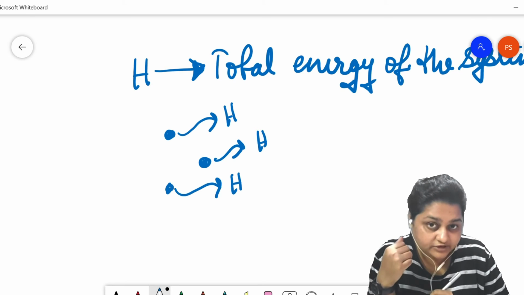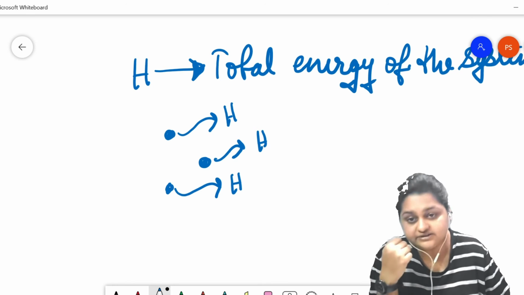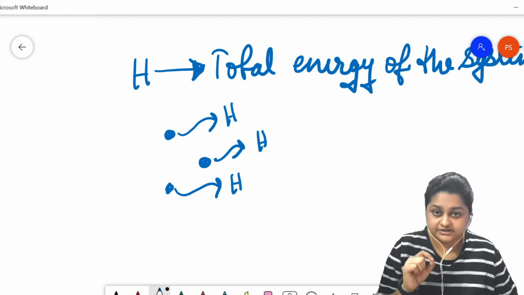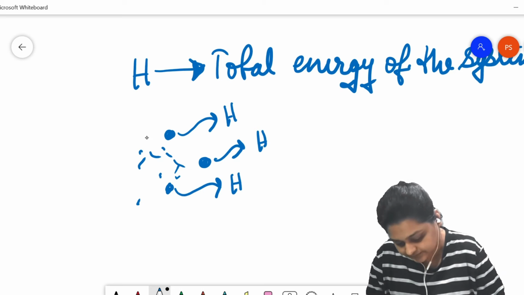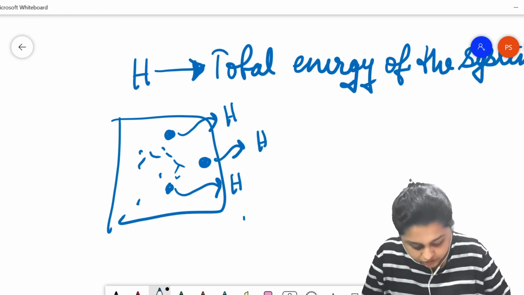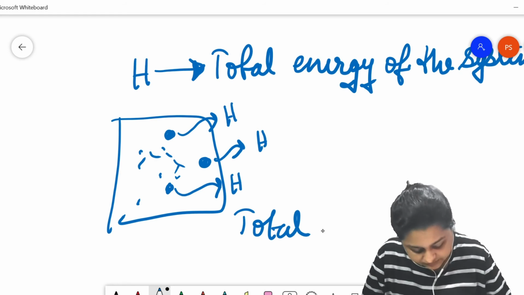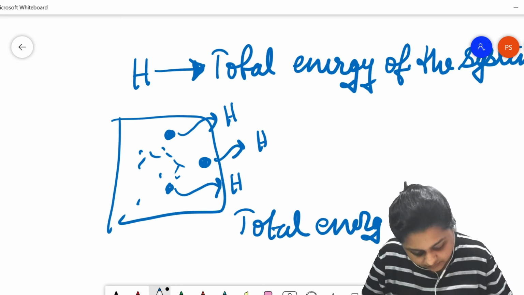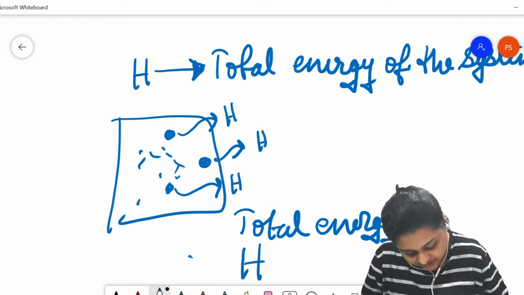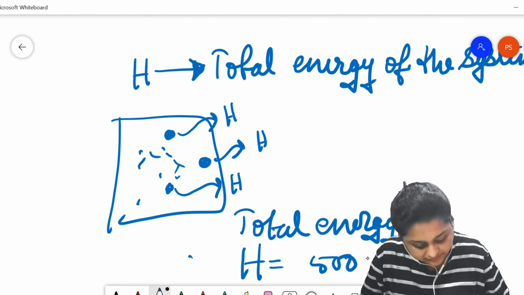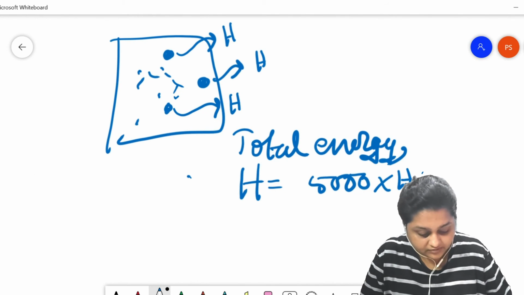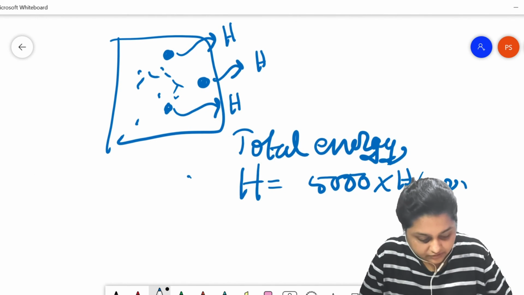So let's say that there are 5,000 particles creating this thermodynamic system, each one having an H value. So the total energy of this system, capital H, is going to be 5,000 multiplied by small h. Small h is the value per molecule, per particle.